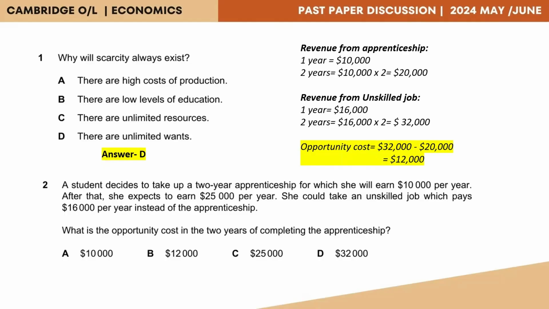So we had to sacrifice $12,000 because we engaged in the apprenticeship. So now we need to look for $12,000 in our options. Accordingly, we could see that answer B provides us the correct answer for $12,000.